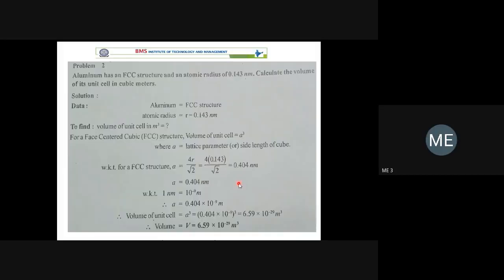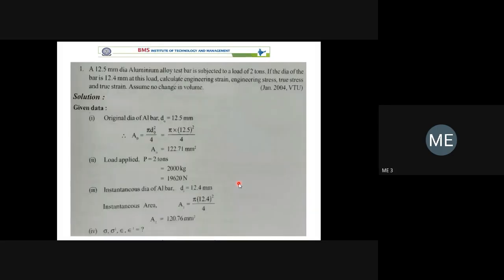And this is one more problem on stresses and strain. Any doubt here in the previous problems? So there is no complex problem here. One formula you have to remember. One formula for FCC: a is equal to 4r divided by root 2. For BCC structure, it is 4r divided by root 3. That's all.